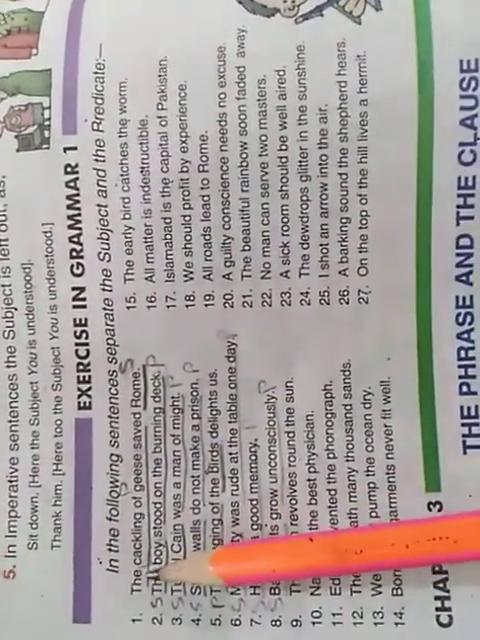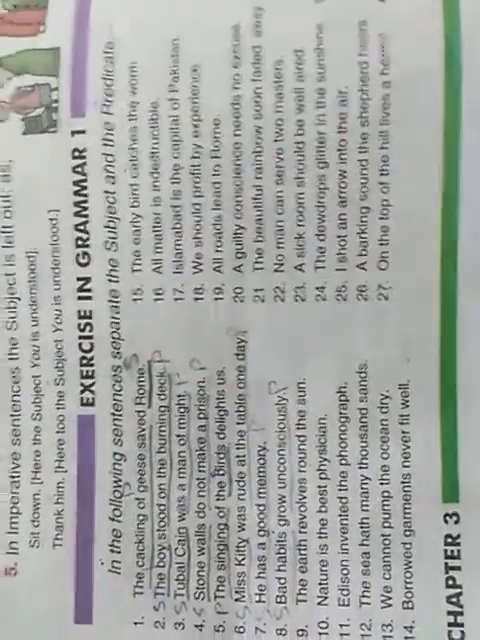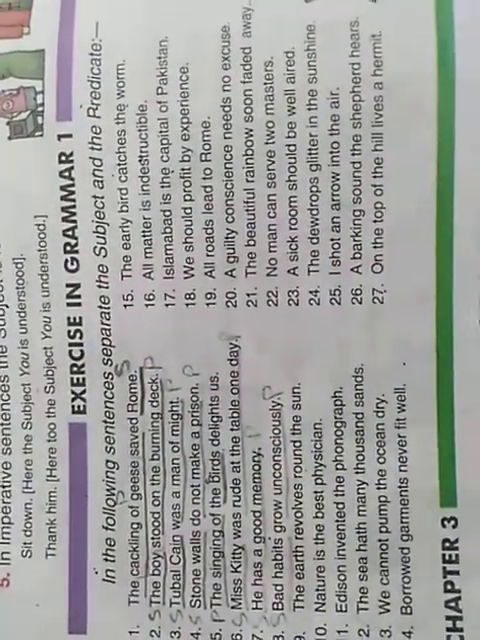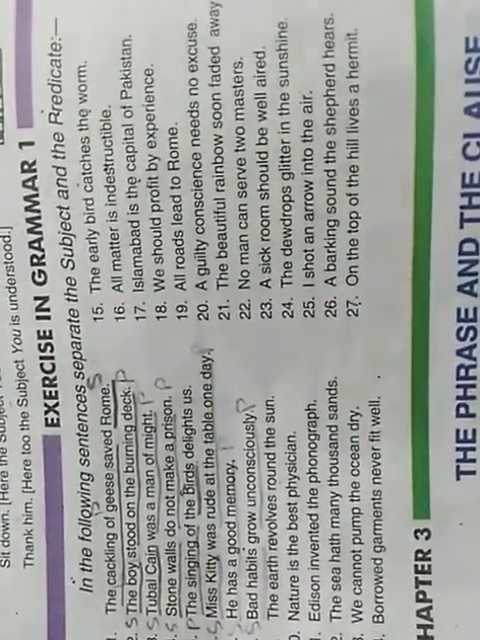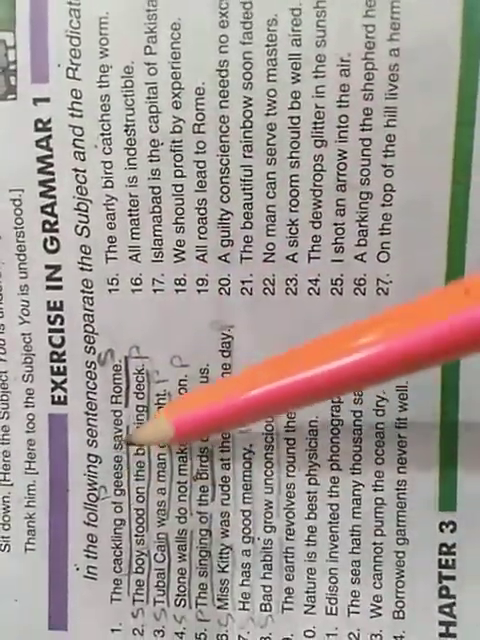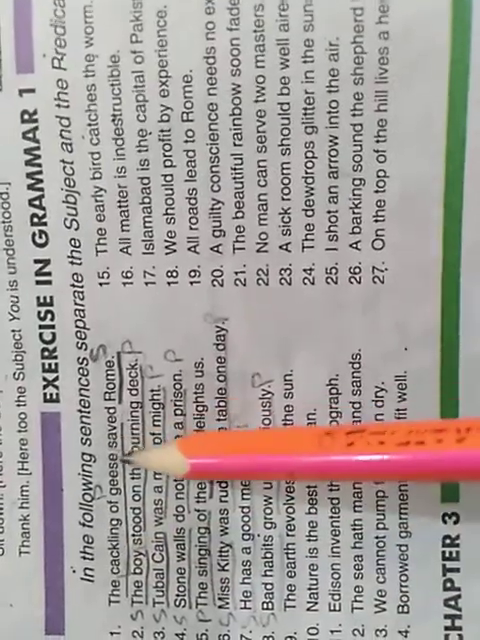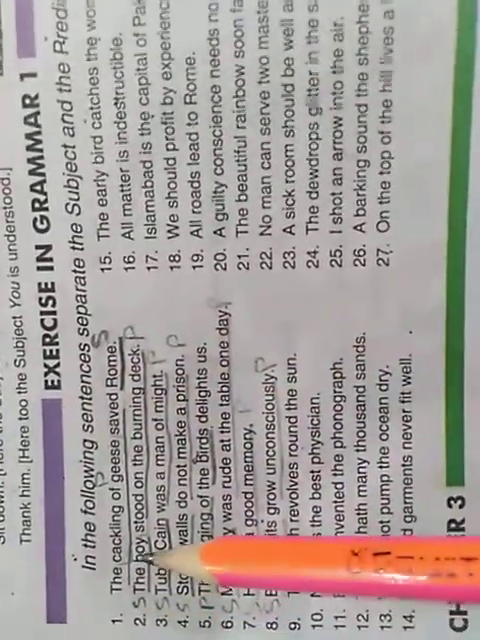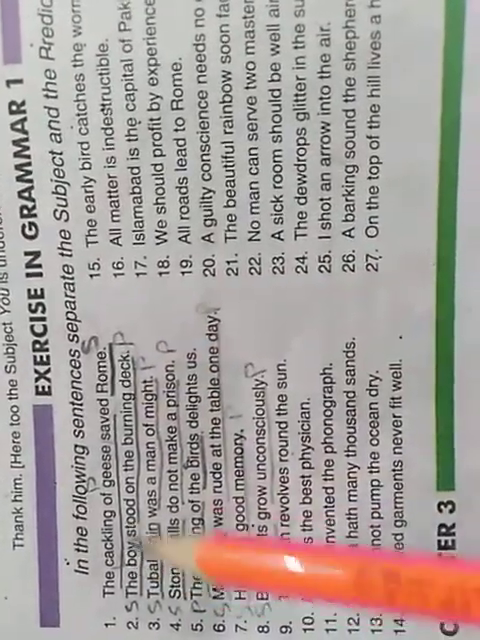Sentence number 1. The cackling of geese saved Rome. So in this sentence, subject is Rome and the cackling of geese is predicate. Rome is a noun and it's a subject. Rome के बारे में हम बात कर रहे हैं. So the rest of the part is predicate.